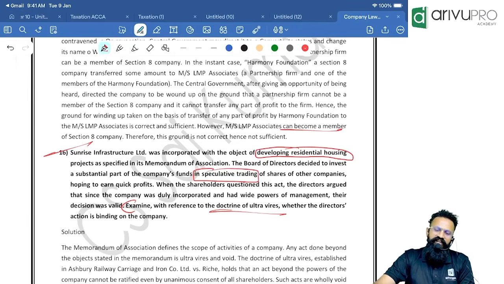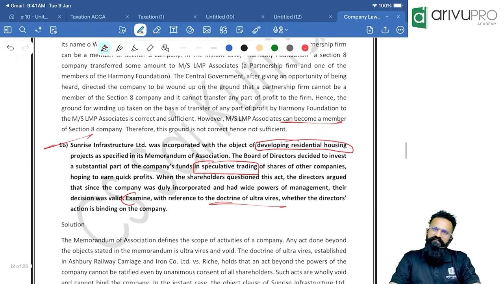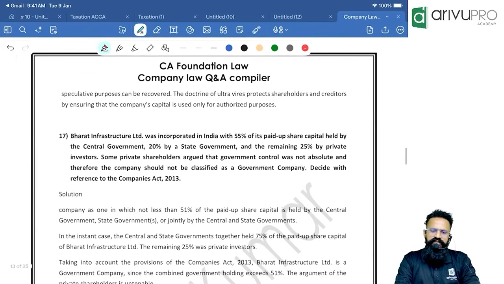Injunction. You would have seen a question, no? You would have seen in the book, whenever a company does ultra-vires, what is the effect of ultra-vires transactions? The shareholders can go and get an injunction telling the directors to stop whatever they are doing. That is one possibility. The second possibility is, people, whatever the directors are doing, for that the company is not liable. For the entire thing, the directors only will be held liable. So yes, whatever the director is doing is ultra-vires. They will be personally liable, not the company.